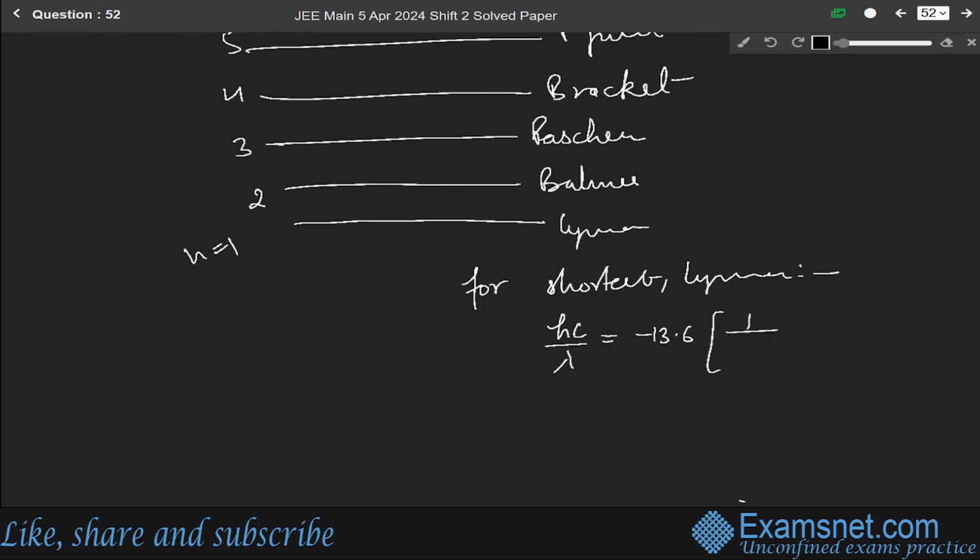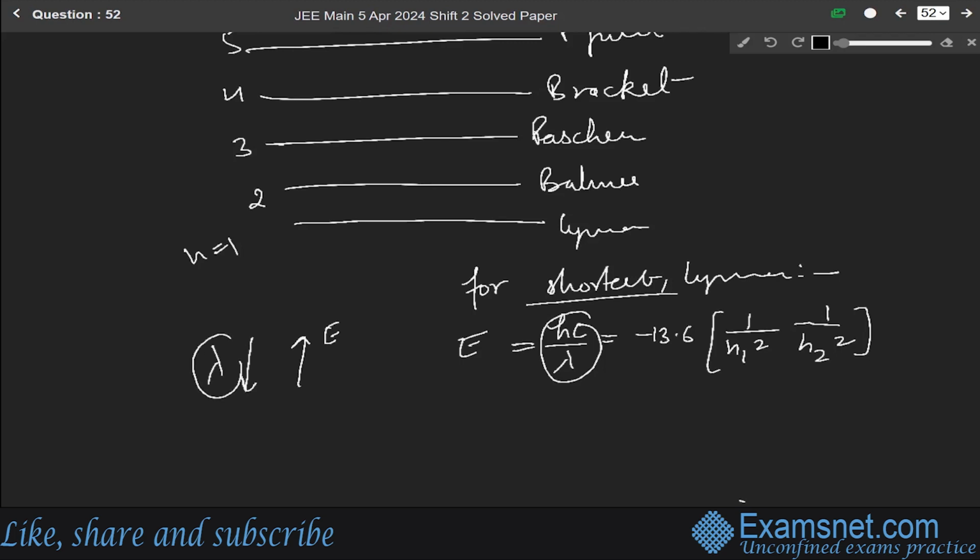So we can write it as 1 over n1 square minus 1 over n2 square. This is the formula for energy, hc over lambda. It means when lambda decreases, the energy increases. And we are finding it for the shortest wavelength, so when the wavelength decreases, the energy increases.